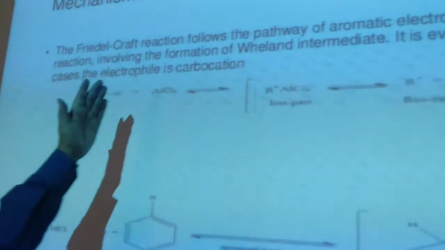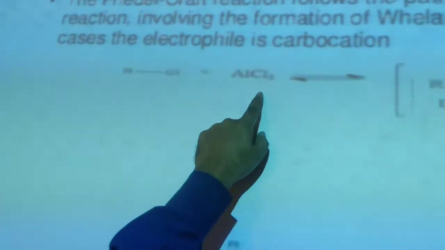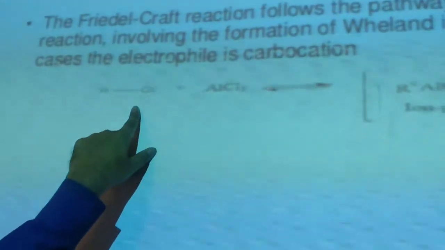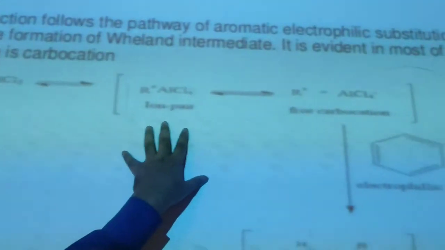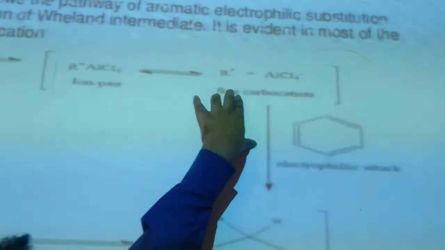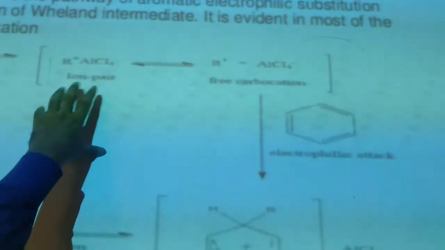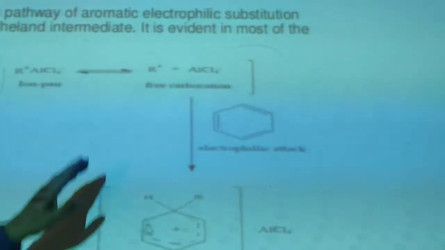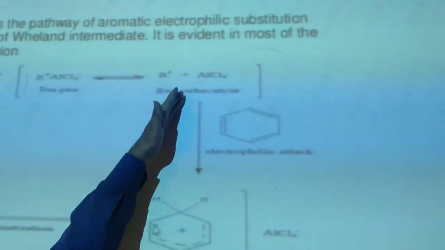First of all, AlCl3, that is Lewis acid, extracts halogen from the alkyl halide and forms an intermediate that is aluminum chloride with an extra halide anion. So negative charge appears on the structure with the formation of a free alkyl carbocation.